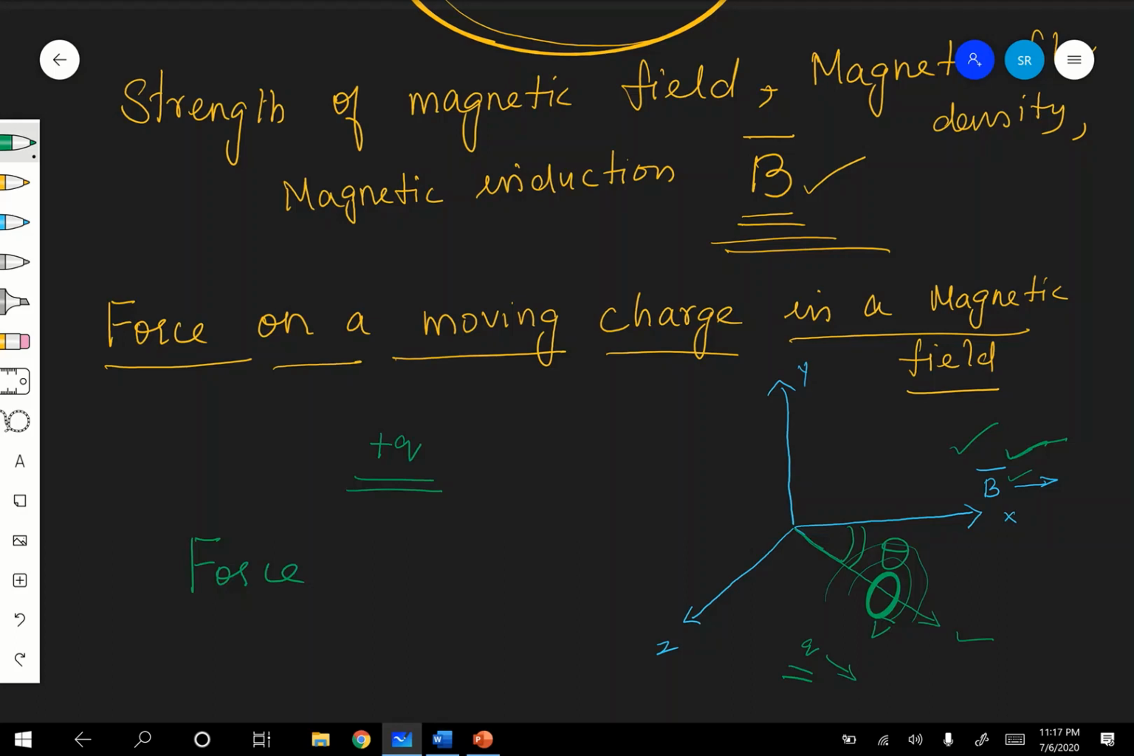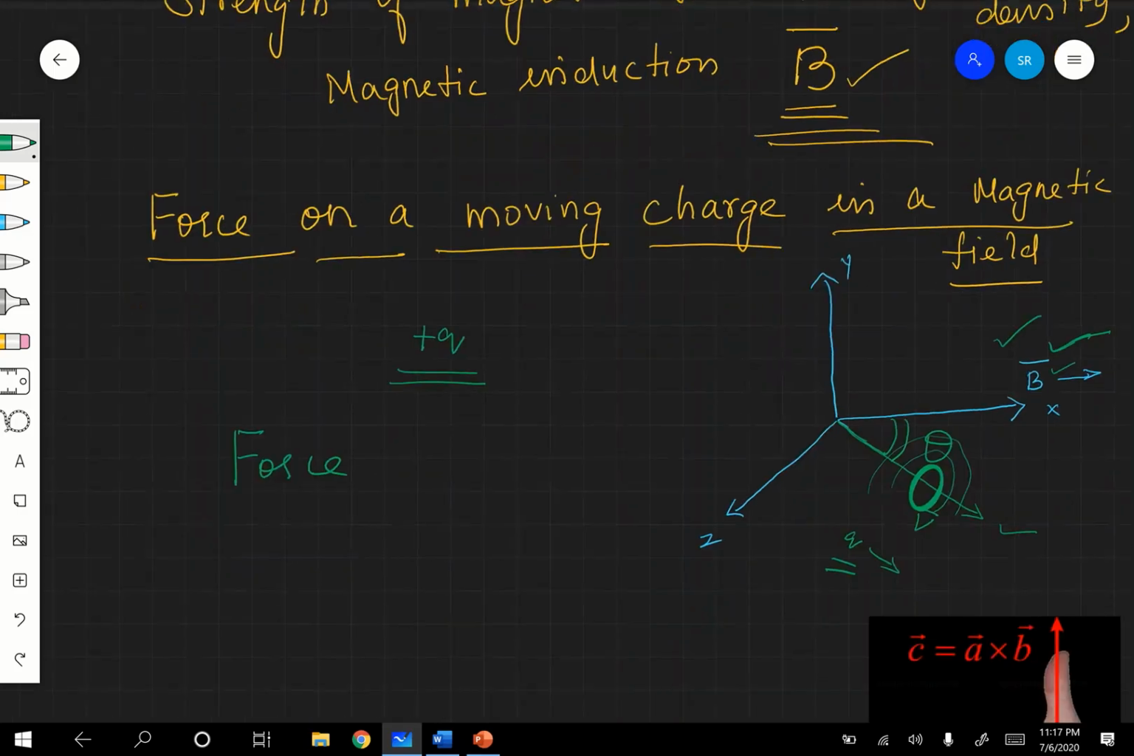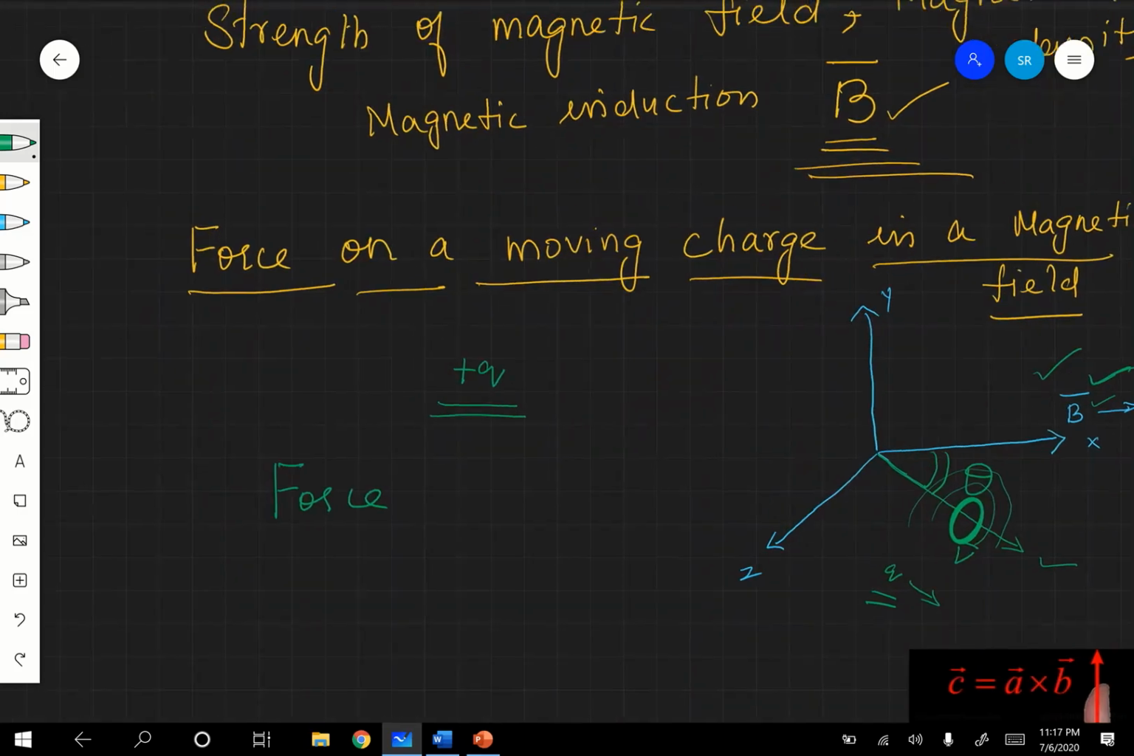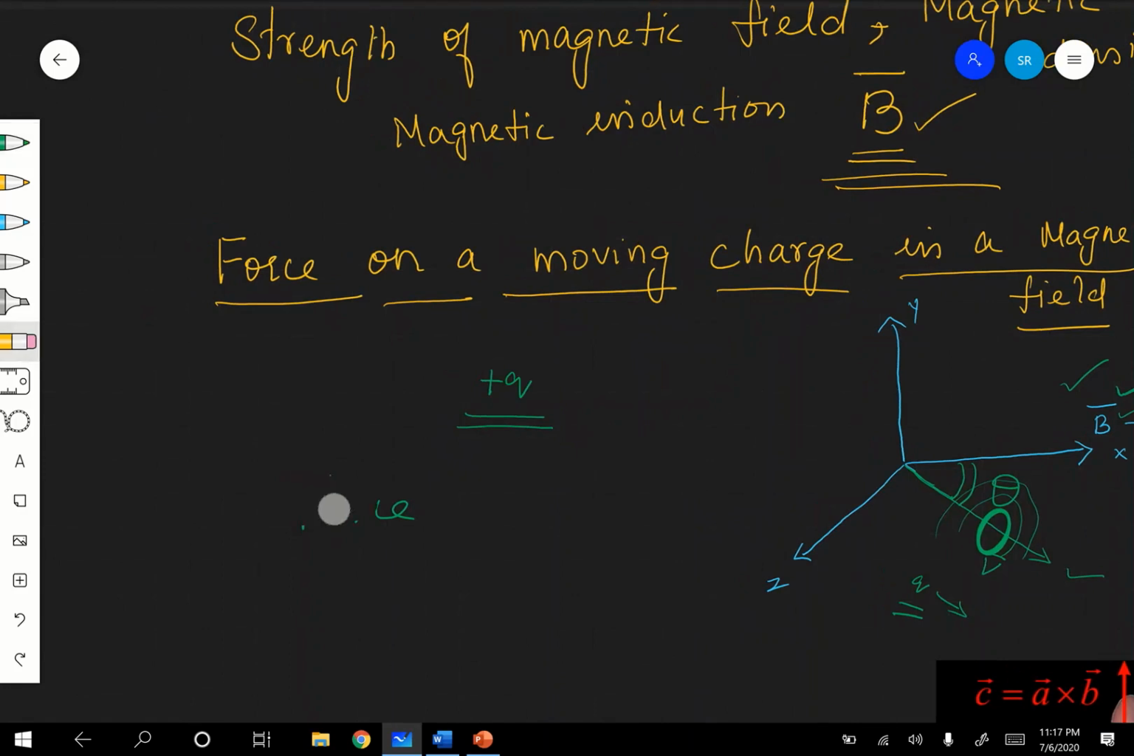Are you following? It experiences some force. What is that force? On what factors does the force experienced by a moving charge depend? Now we are going to see. The magnitude of the force experienced by the moving charge, let it be F. On what factors does it depend? This F, the force experienced by the moving charge, depends on some factors. What are all the factors?